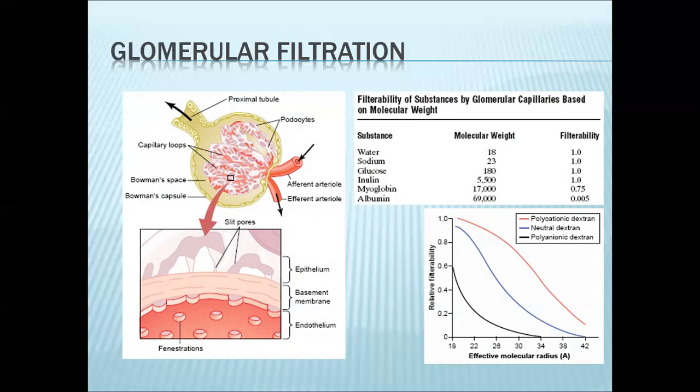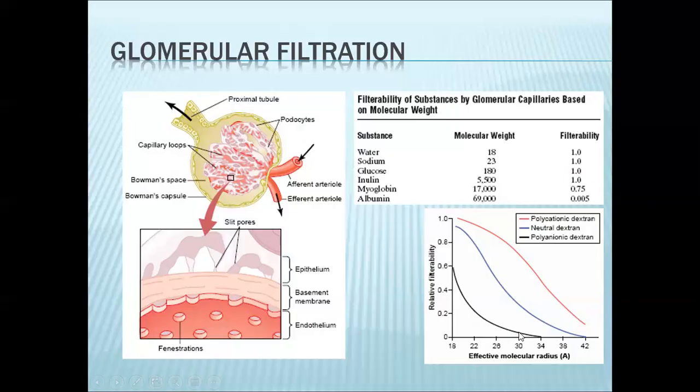The second important determinant would be the charge. Because of the negative charge present in the filtration barrier, negatively charged particles will not be filtered. If you look at the graph here, you have dextran. Given a specific size for dextran, let's say 30 angstroms, the red graph here represents polycationic dextran. The blue one is neutral. The black one is anionic, or negatively charged.